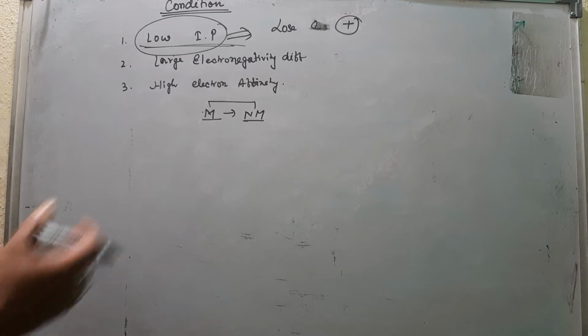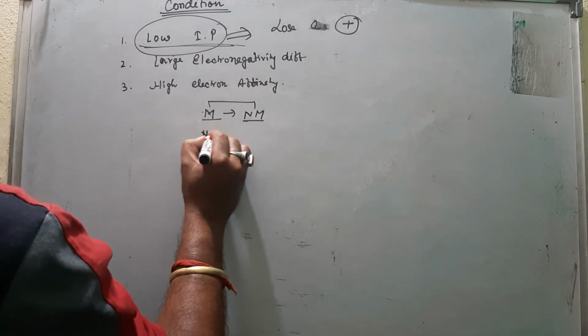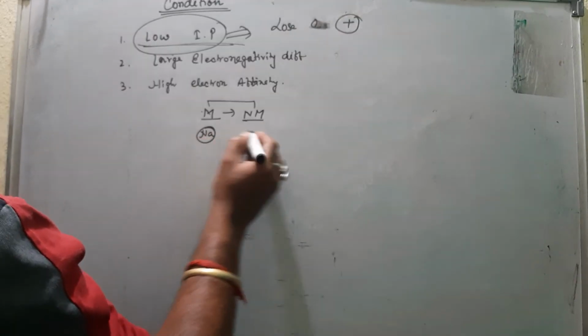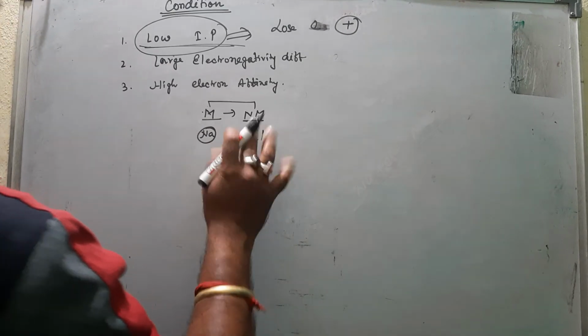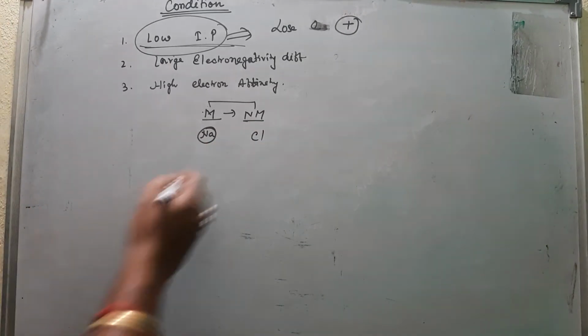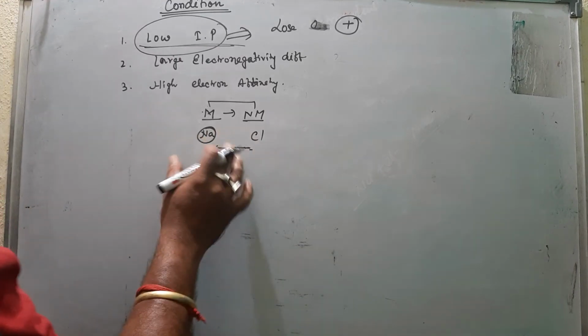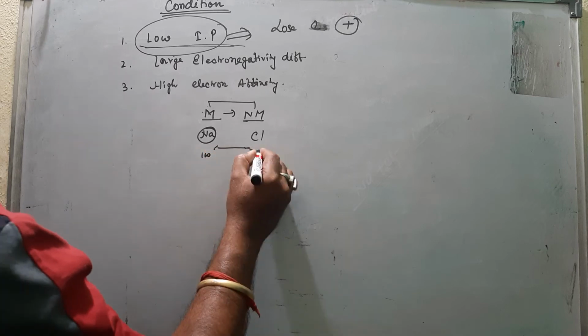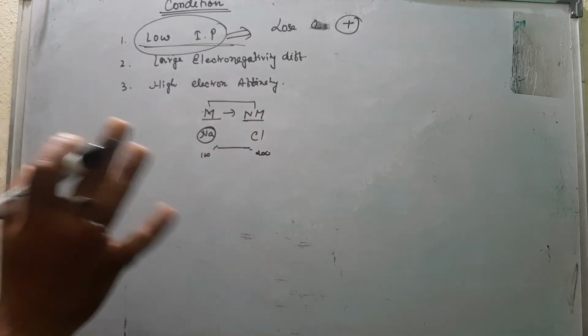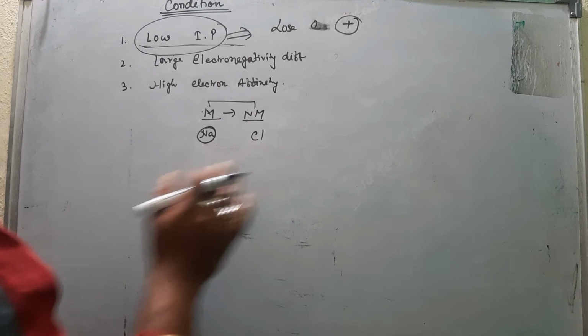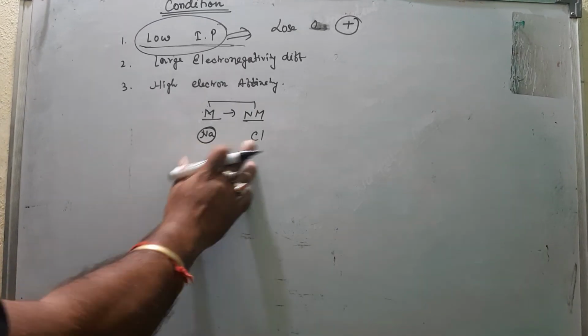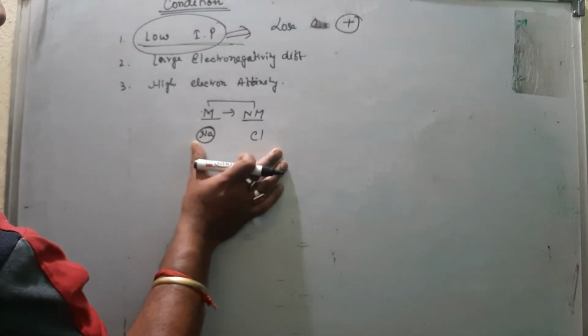Big difference means what? Suppose the sodium electronegativity is something, and for chlorine there is an electronegativity. So the difference between them is very large. For example, suppose it was 100, so maybe this is 200. I take an example. So if sodium and chlorine have a big difference in electronegativity, that means they form an electrovalent compound. Third one, high electron affinity.